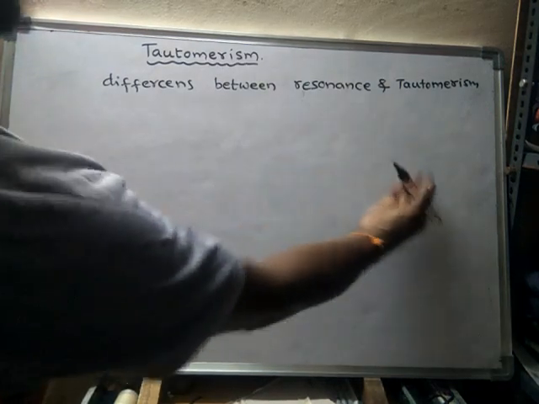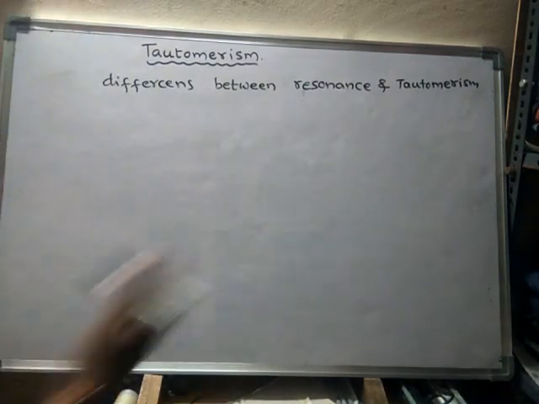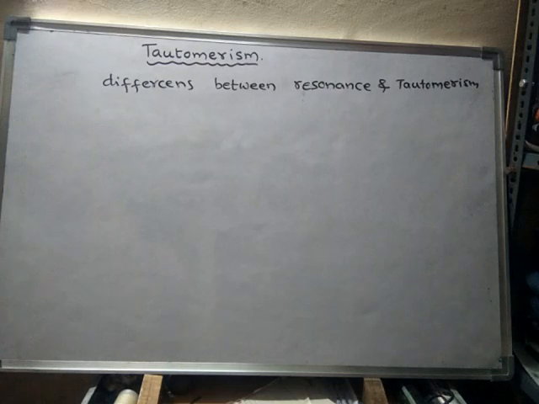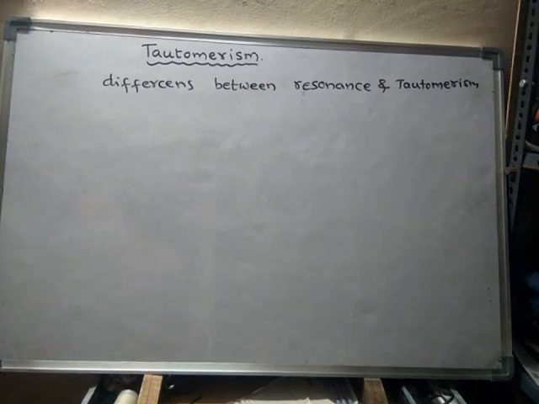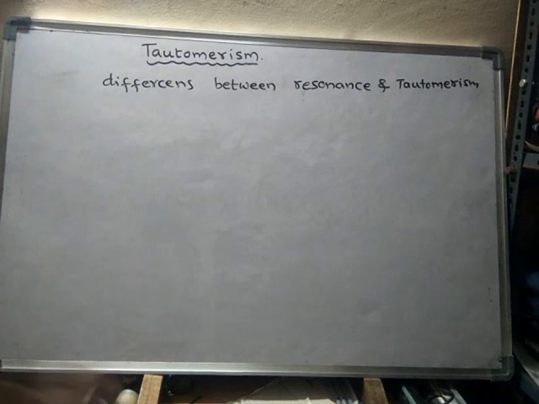See, resonating structures, already we have drawn them. Resonating structures cannot be isolated from each other. It is impossible, because it is a hypothetical phenomenon, we just assume, but it is not a real thing.